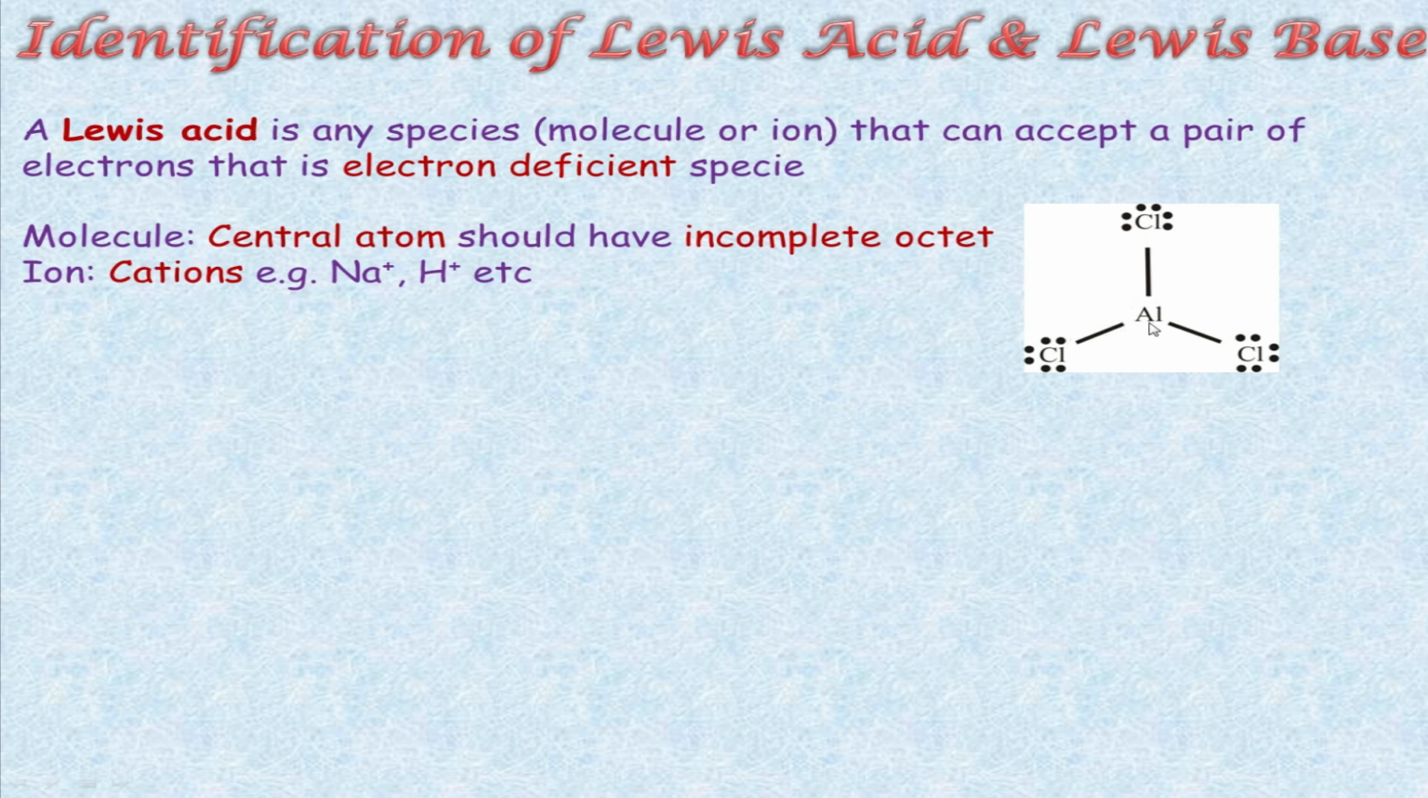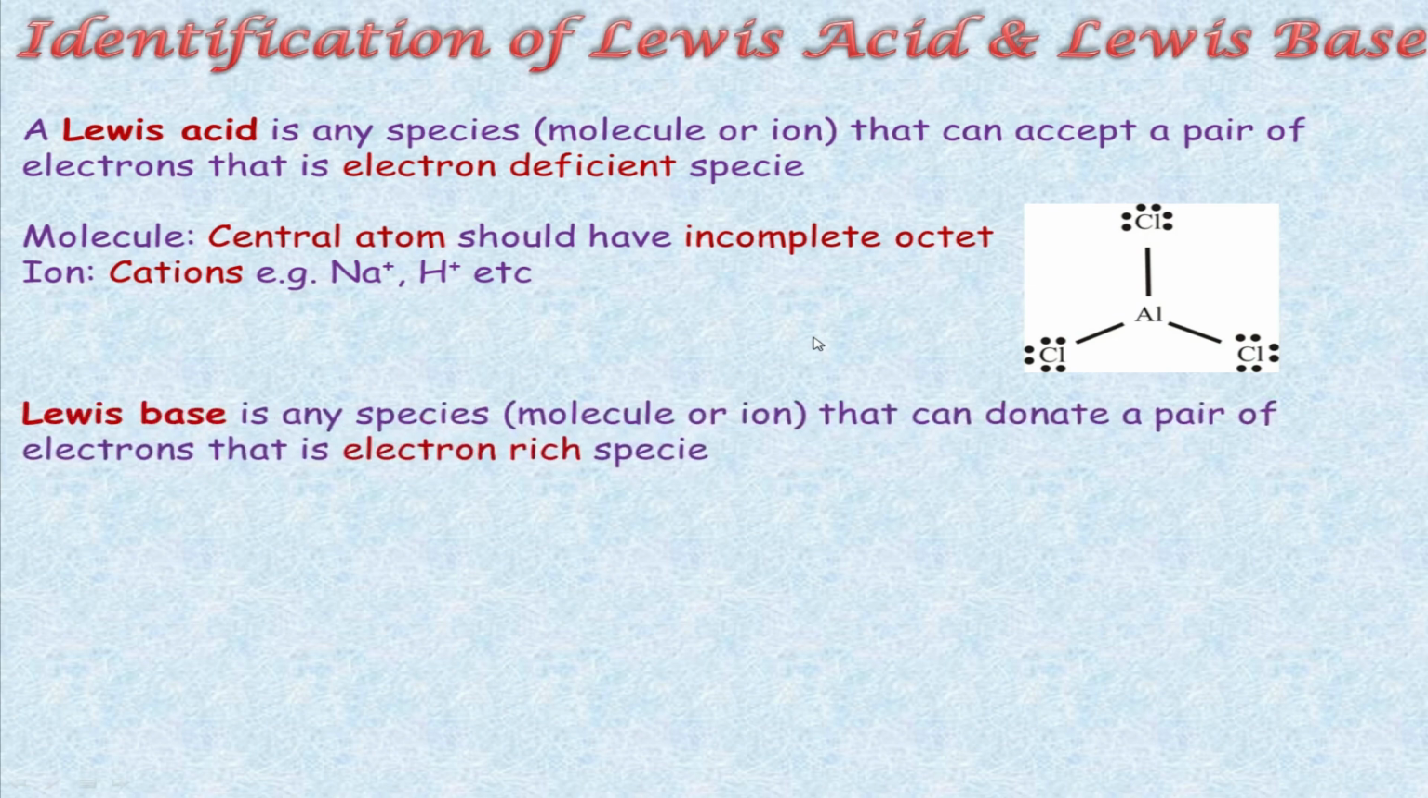It will form bonds with chlorine, so it has donated its electron to chlorine. So its central atom has an incomplete octet. It can be considered a Lewis acid. It is electron deficient, so it can accept an electron pair in any chemical reaction. Moreover, cations, which have a positive charge, can act as Lewis acids because they are electron deficient.